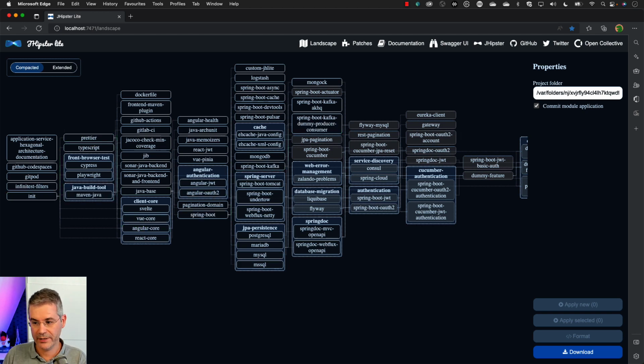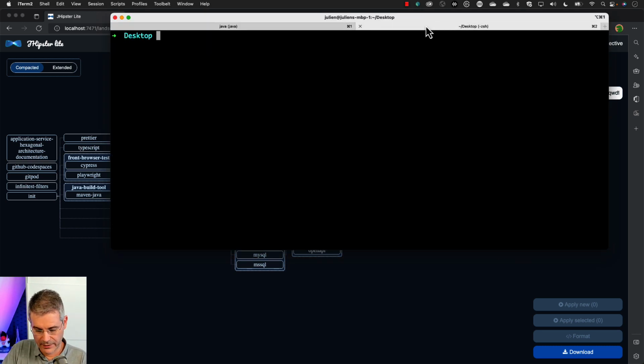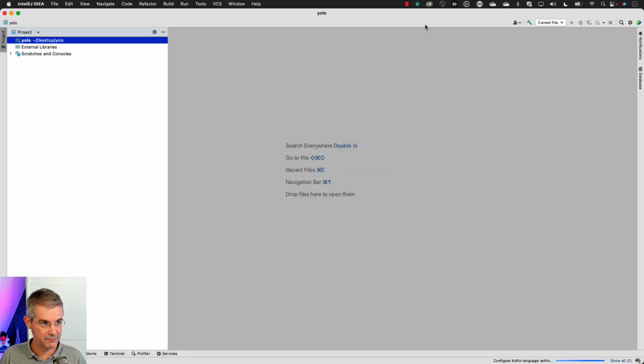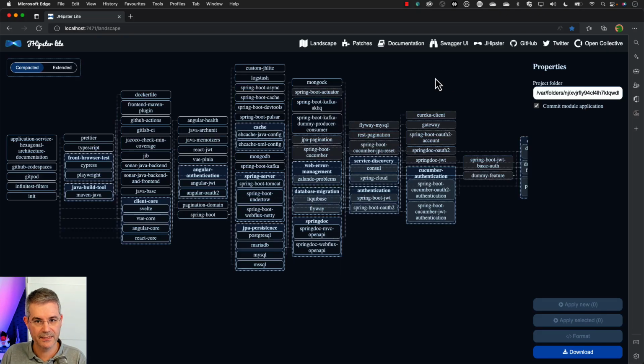I'm going to work in a local folder. So let me create a new empty directory. I'm going to start IntelliJ in that directory. Of course, the directory is empty, so IntelliJ will find an empty project. There's nothing here. And I'm going to take that directory and copy paste it into JHipster Lite. So we're going to work in that folder here.